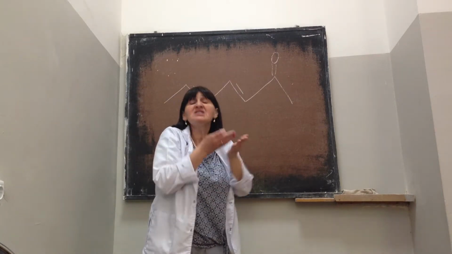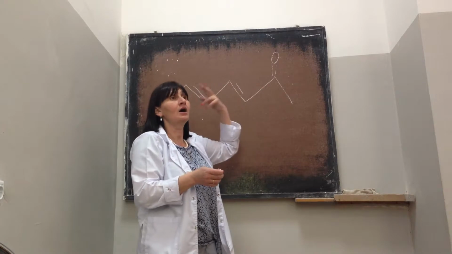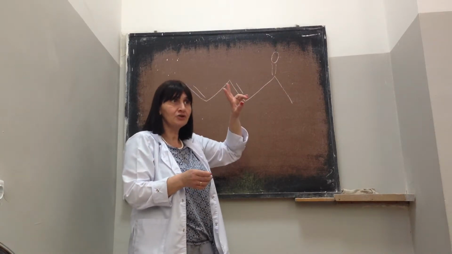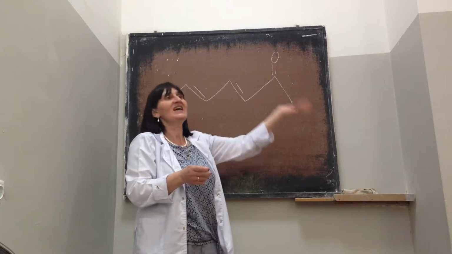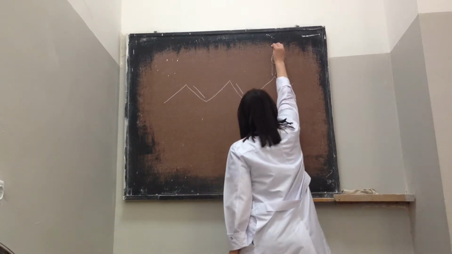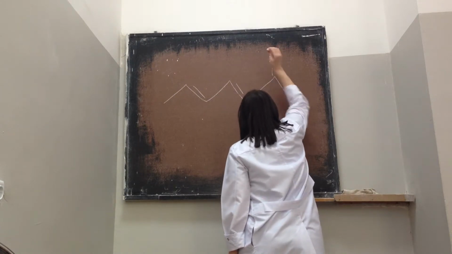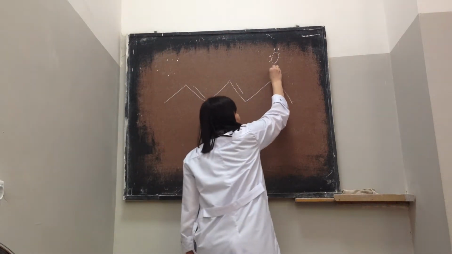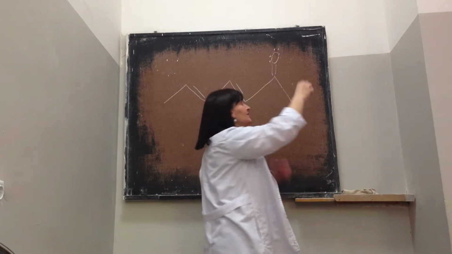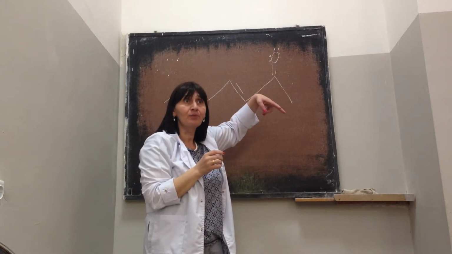Now look, what does mesomeric effect mean? Once again, mesomeric effect is transfer of two electrons. One group has a plus mesomeric effect, the second one has a minus mesomeric effect. This oxygen has two electrons itself. Because oxygen has higher electronegativity, now there are two electrons which are in the pi bond.